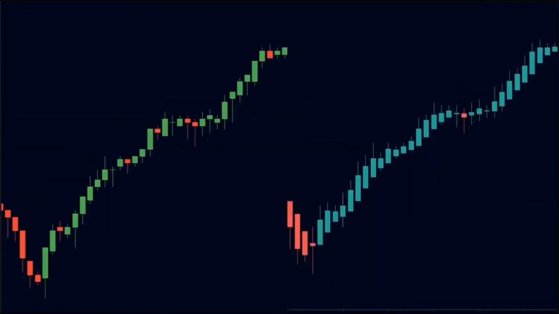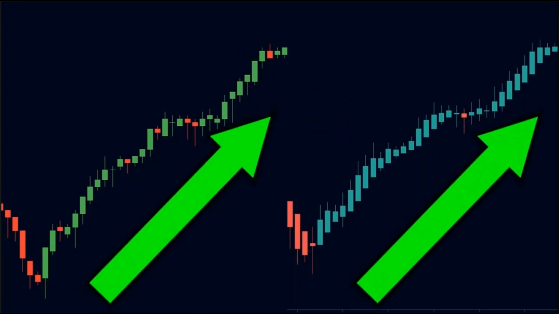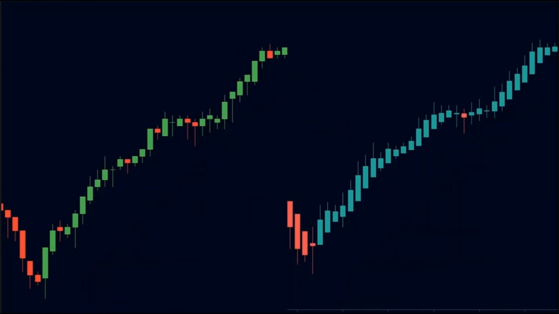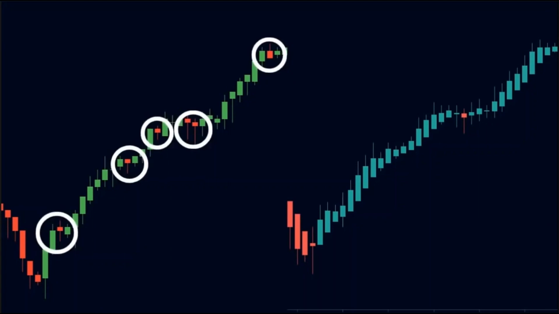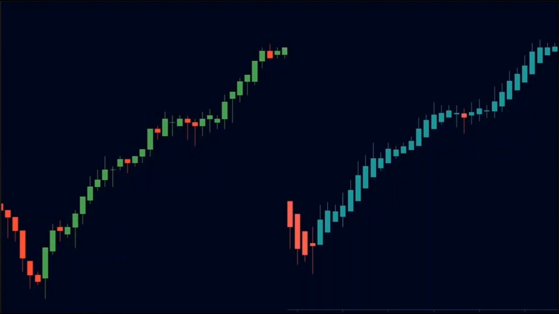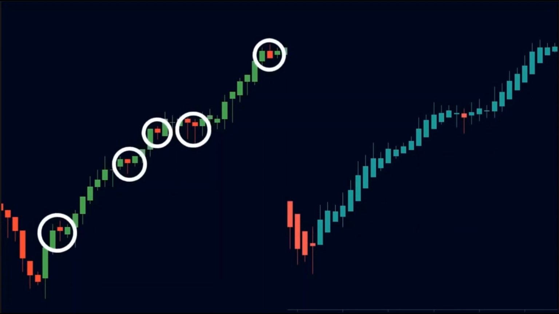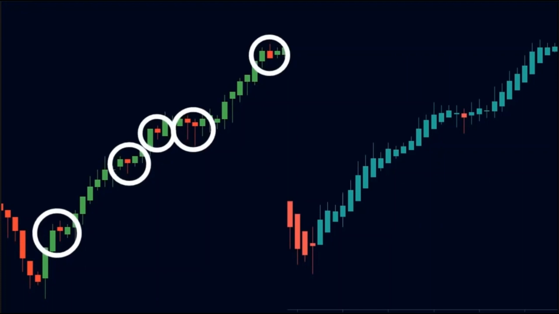Look at this chart. Here on the left side, we have the normal candlestick chart. And on the right side we have the same chart on Heikin Ashi candles. The price makes a very strong up move in this chart. But on the candlestick chart, we see several red candles in the up move, while on the Heikin Ashi chart, we see only one red candle. The problem with using candlestick charts is that these red candles are nothing but market noise. These small red candles have virtually no impact on the chart. But when new traders are trading this chart in real time, these candles can confuse them.